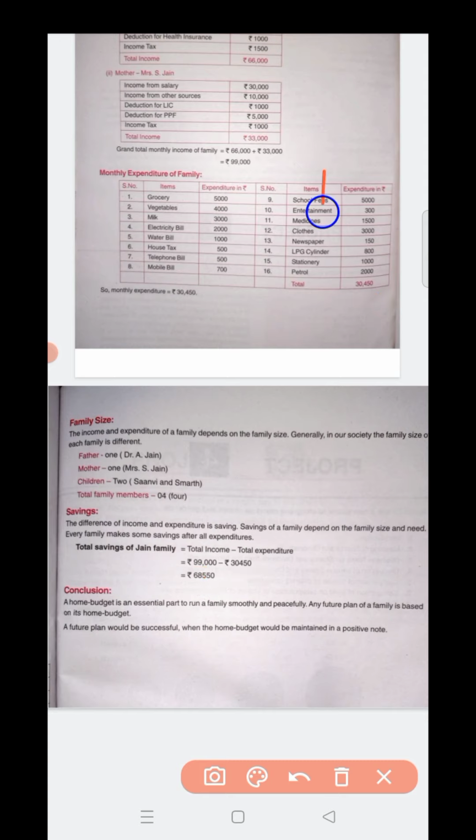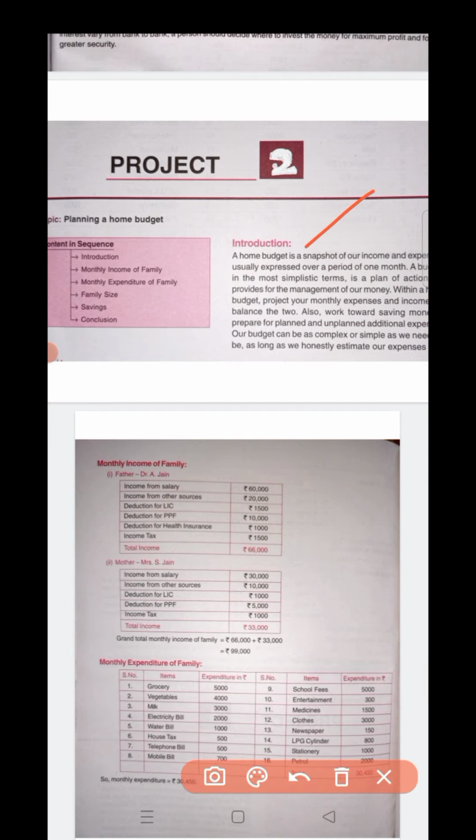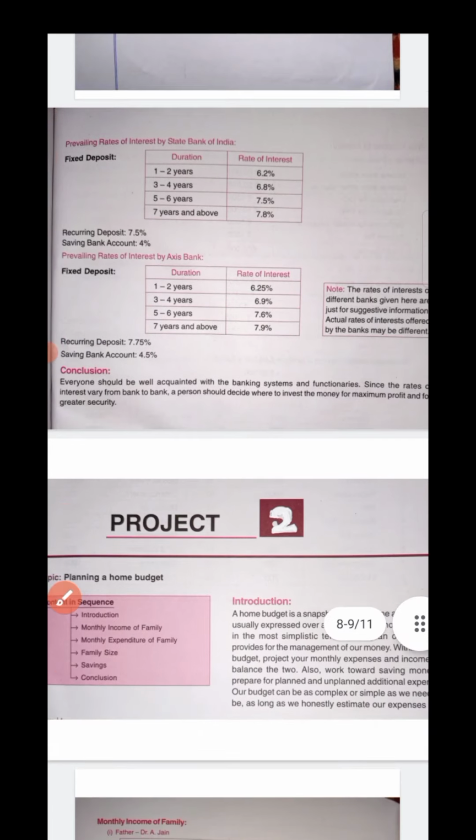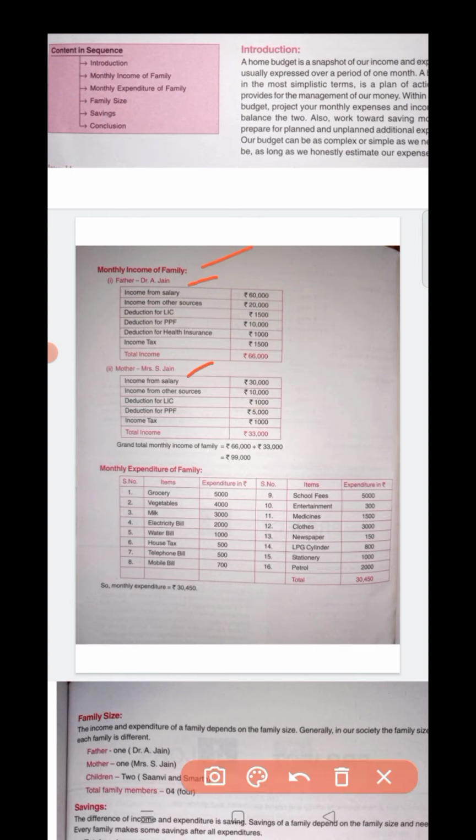So very easy to understand, children. I am again informing you, please don't make any mistake. All this introduction part will be the same, but when you write about the monthly income of the family, your father's name will be here, mother's name, and your source of income will be written here, and your grand total family income will be written here, and your expenditure will be written here, not the Jain family's.